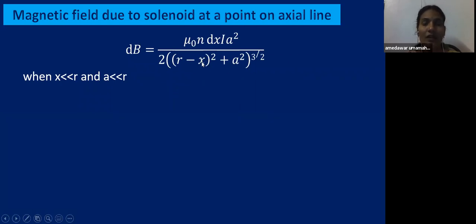Yes, and also a is the radius of the cylinder, that is the radius of the solenoid. If these values are very small compared to r, what is r? Distance from the center to the point which we have chosen. If these values are very small, then we can neglect them.